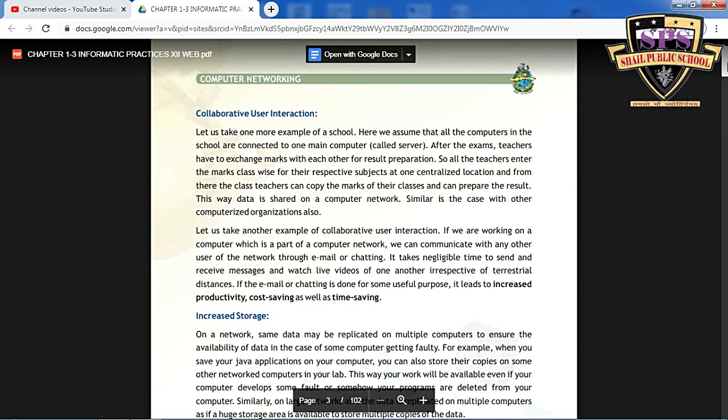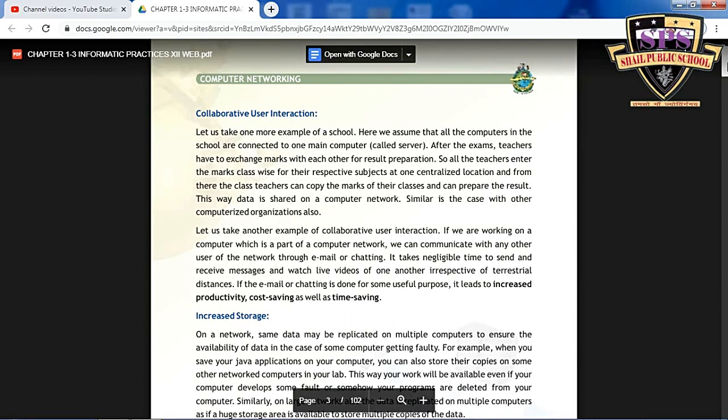Collaborative user interaction. What is the meaning of collaborative user interaction? Let us take one more example of a school. Here we assume that all the computers in the school are connected to one main computer, which is called the server.